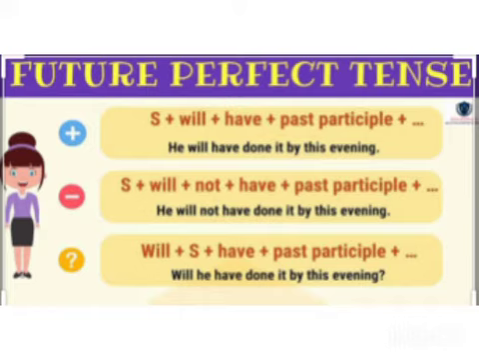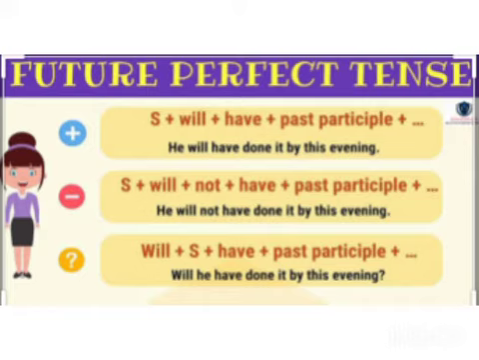So subject plus will plus not plus have plus past participle plus object. Let's see its example. He will not have done it by this evening. Understood? Let's proceed with the interrogative sentence. Will plus subject plus have plus participle plus object.